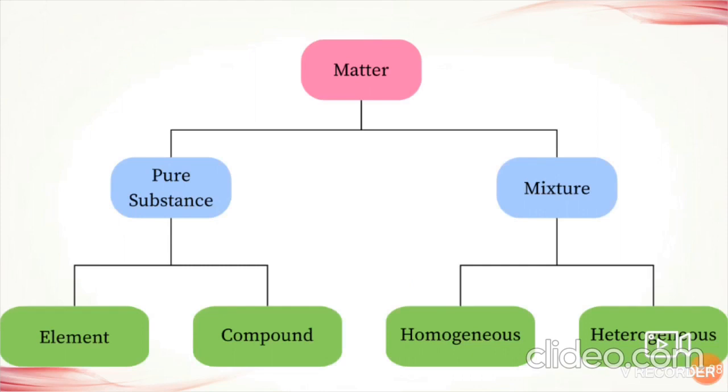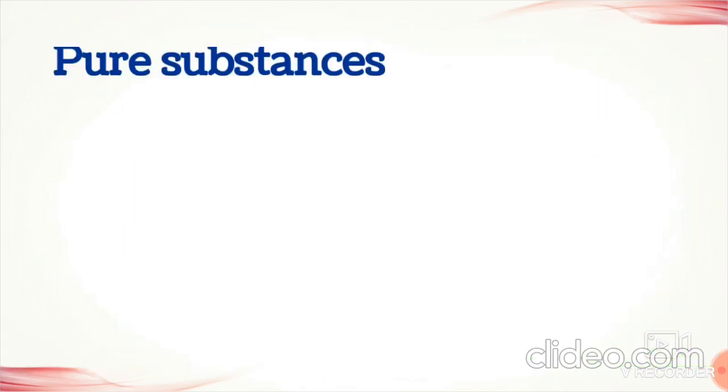On the nature and composition of matter. Matter is broadly divided into two main categories, that is pure substance and mixture. Pure substance is again further divided into element and compound, and mixture is further divided into homogeneous mixture and heterogeneous mixture. For your syllabus, we are going to study pure substance, element, compound and mixture. But homogeneous and heterogeneous mixtures, you will learn in higher classes. Okay? First we will see what a pure substance is.